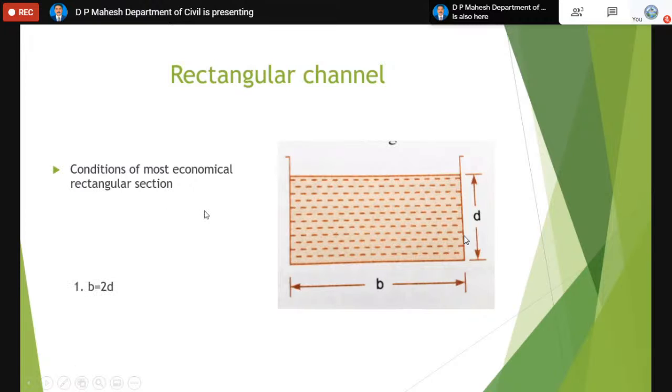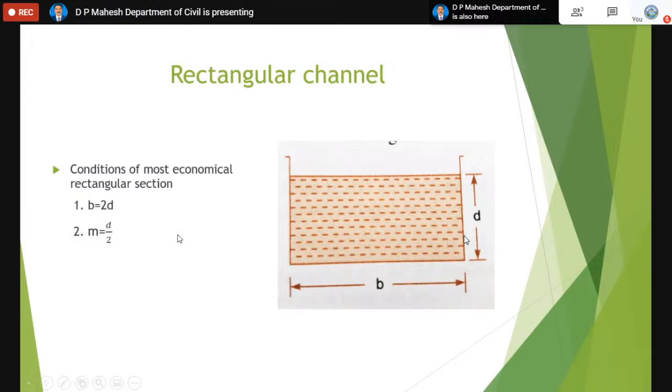Conditions of the most economical rectangular section. Condition number 1: if the rectangular channel is really most economical, there is a relationship between B and D. The width of the channel B will be twice the depth of the flow. Note, it is the depth of flow, not the depth of the channel.